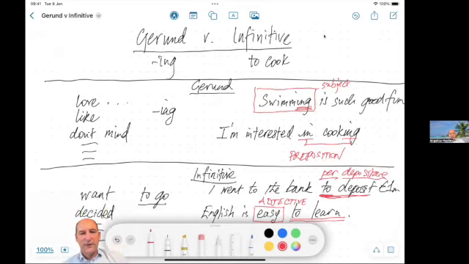Gerund and infinitive. Now this explanation is for an intermediate level. And that's fine for lots of people. For some people, it's a bit easy. Maybe you did it last year. But this gives you a simple introduction to when we use the gerund and when we use the infinitive.